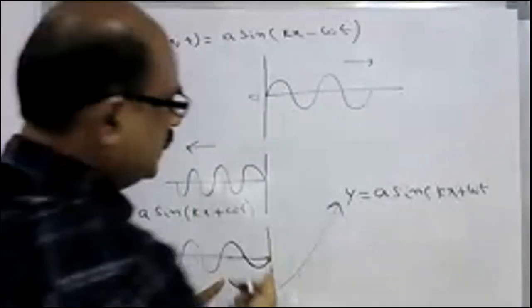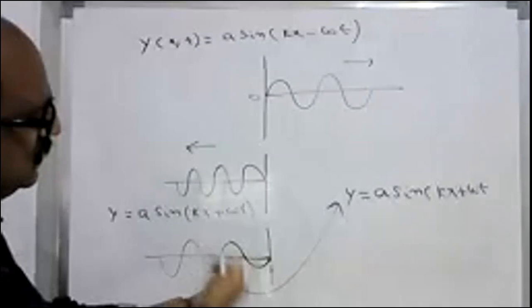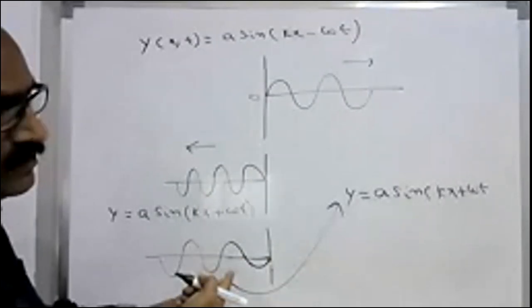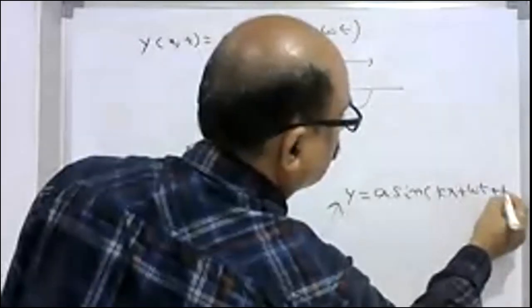These two differ by what angle? Pi by 2, since the wave should be like this. These two are separated by pi by 2 in the same direction. This is the negative x-axis.